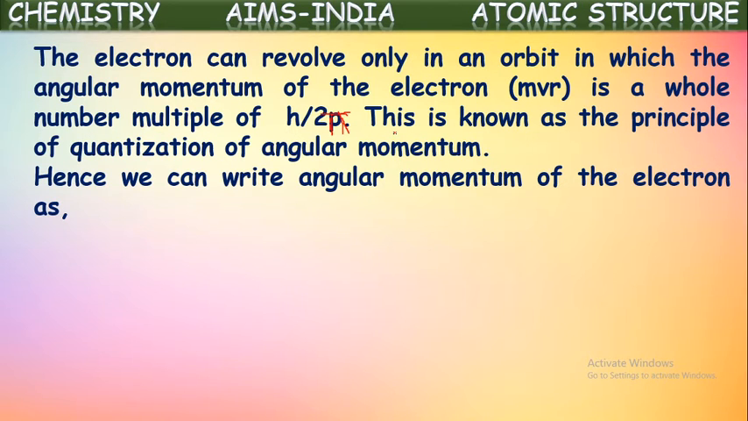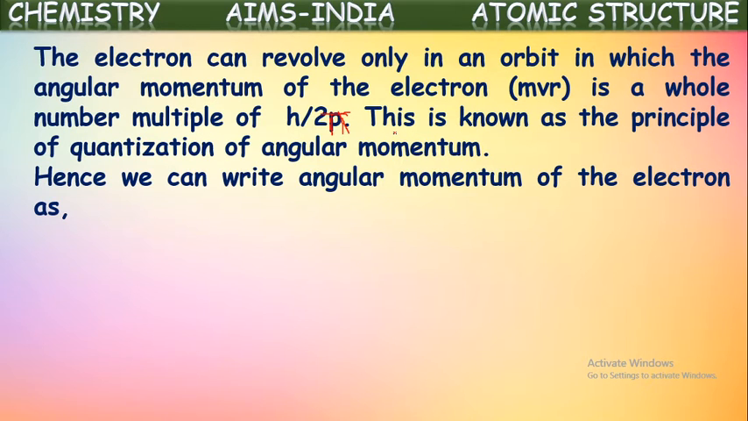So angular momentum, we know momentum means mass into velocity. As electrons are revolving in a circular path, their momentum is said to be angular momentum. So the electron can revolve only in an orbit in which the angular momentum is an integral multiple of h by 2π. This is known as the principle of quantization of angular momentum. So for electrons, angular momentum is quantized. Electrons will be revolving in those orbits where the angular momentum of that orbit will be equal to multiples of h by 2π.